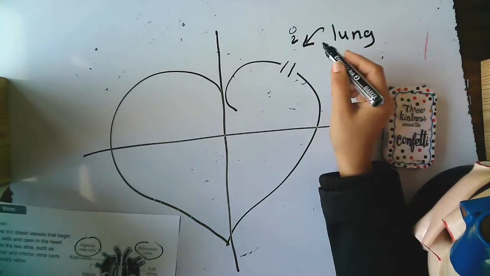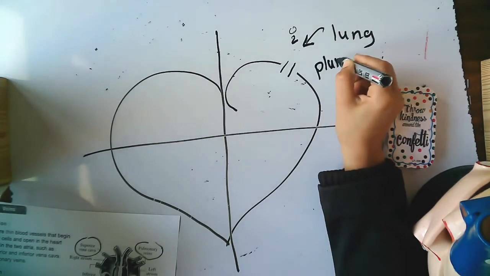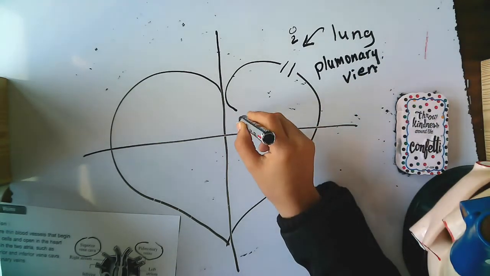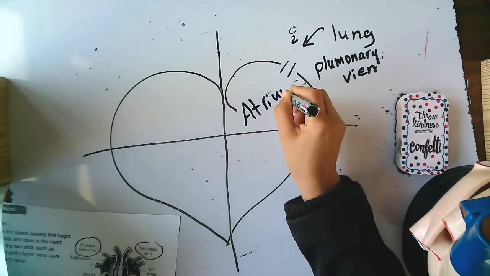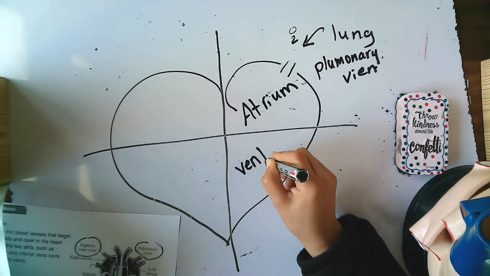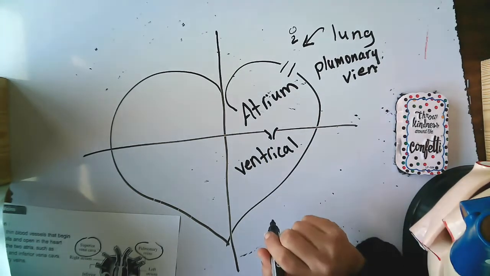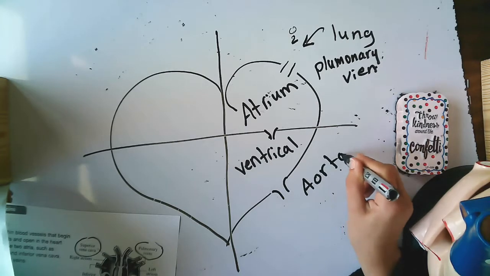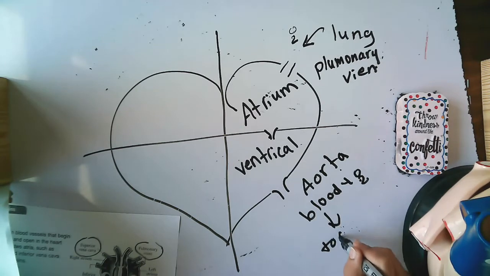The first opening which enters oxygen inside the heart is the pulmonary vein. It's one type of vein. Then it goes to the atrium, then the ventricle, and between the atrium and ventricle there is an opening which is called a valve. From the ventricle there is an opening called the aorta, which takes blood with oxygen to all body cells.